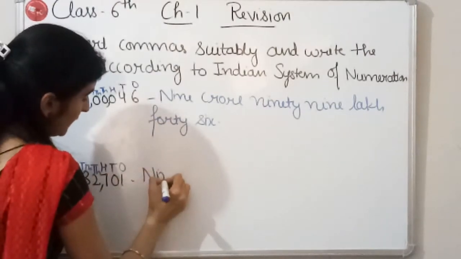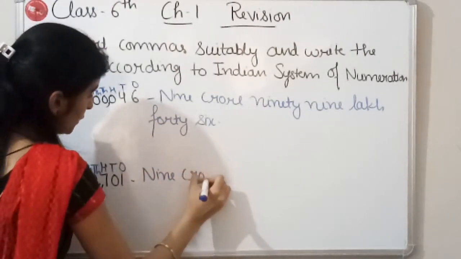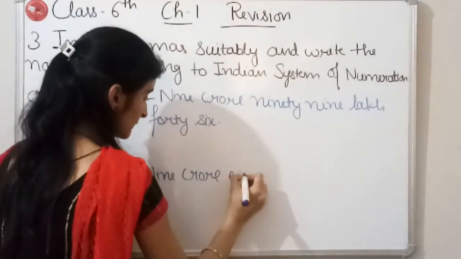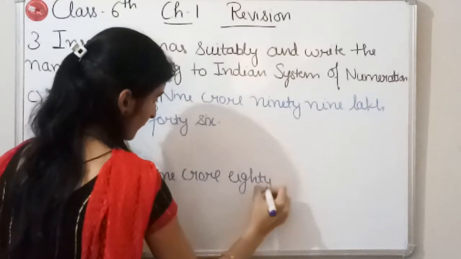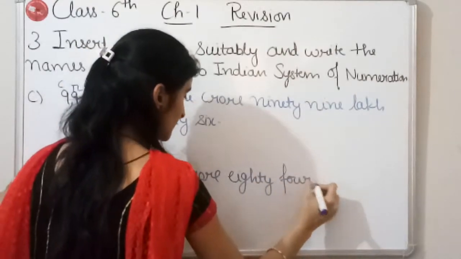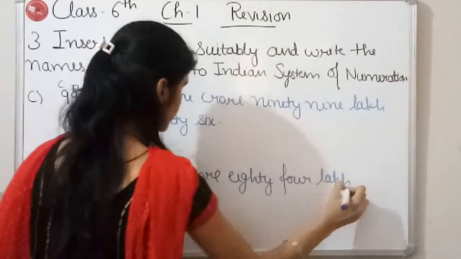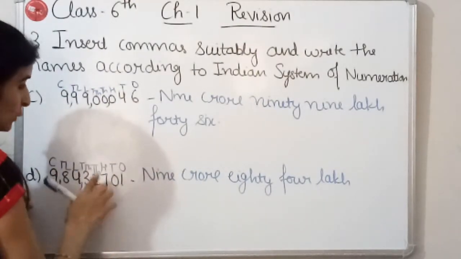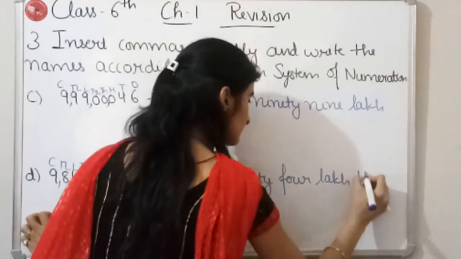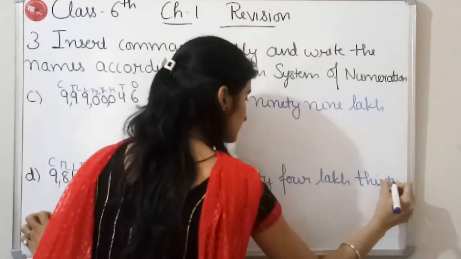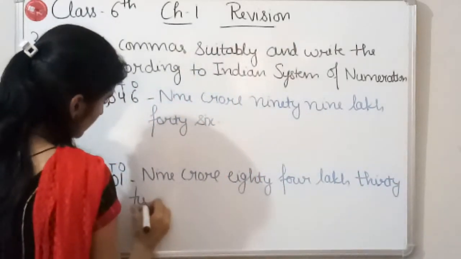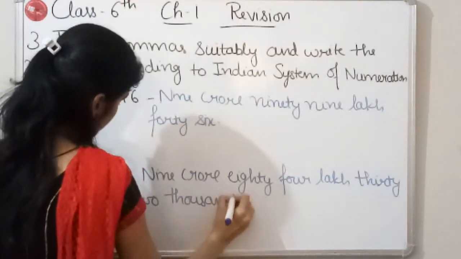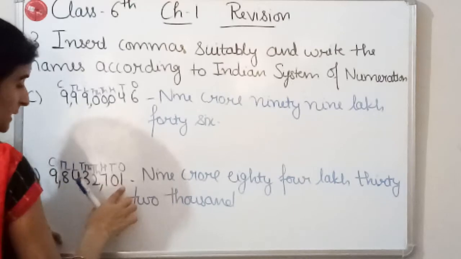So we can write here 9 crore 84 lakh 32,000 701.